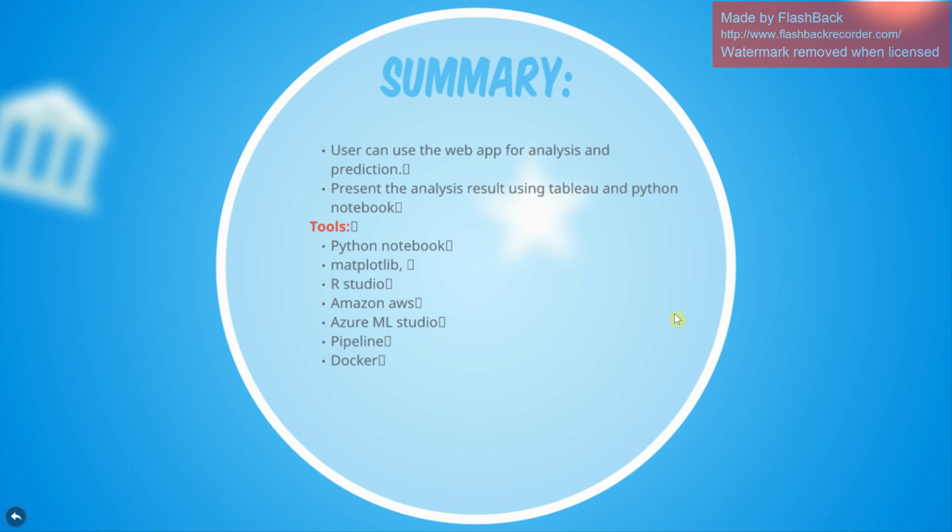Let me briefly explain why we're going to use these. Python notebook is basically for visualization, and Matplotlib is again for visualization. Tableau is something we have not mentioned, but that is also for visualization.